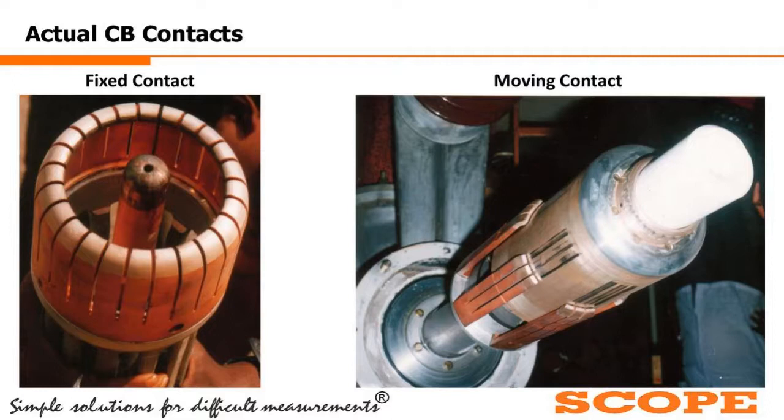That white part at the topmost right side is the PTFE nozzle. Inside that we have the arcing female part, and the main contact is just outside the PTFE nozzle. So this moving part comes forward and gets inserted on the fixed contact.